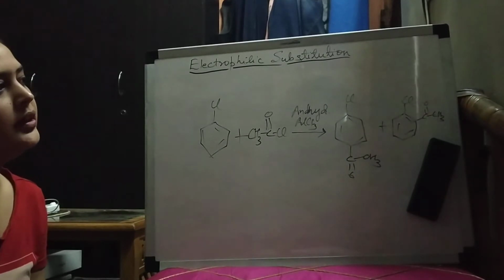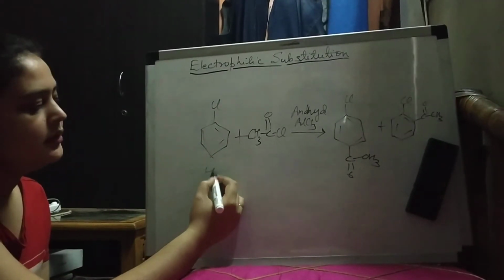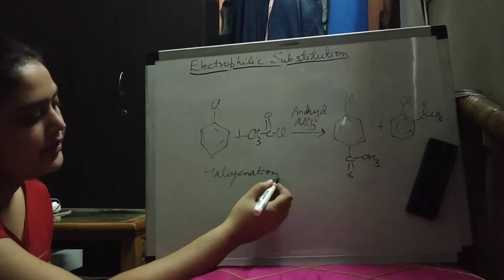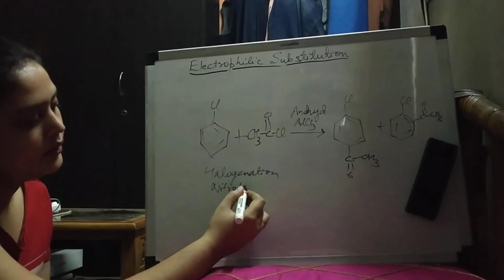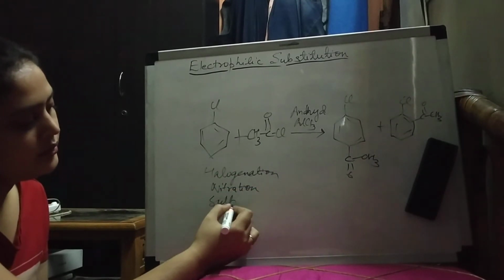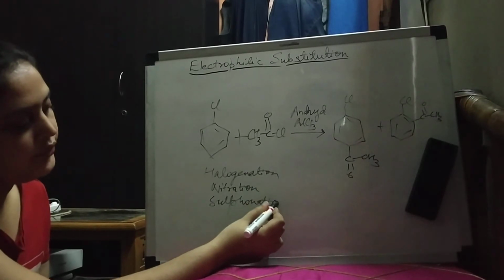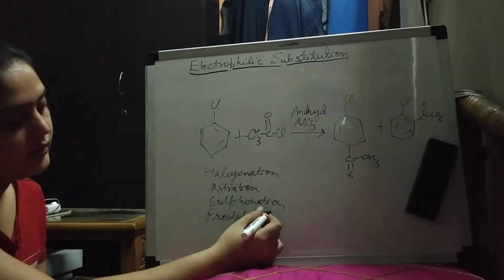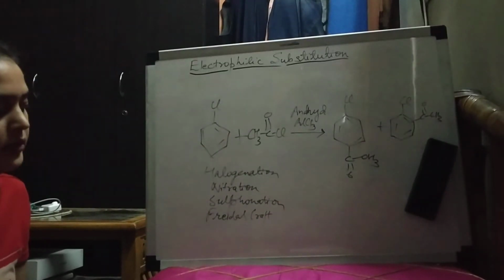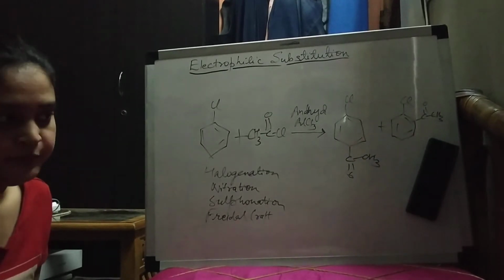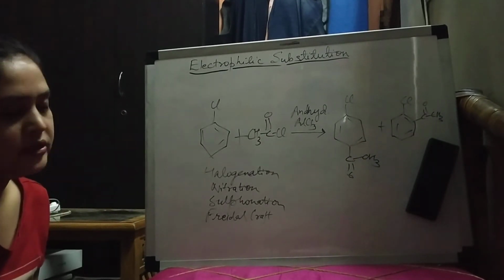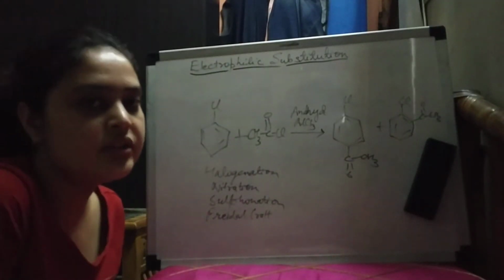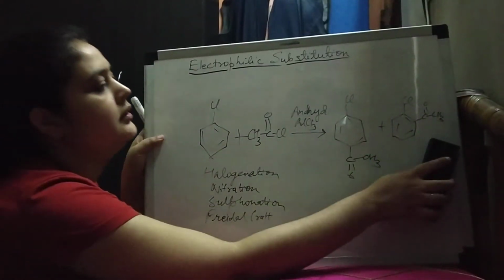So these were the electrophilic substitution reactions. What were these? Halogenation, nitration, sulfonation, and Friedel-Crafts reactions. So these types of reaction we have studied. Now what other kinds of reactions occur in haloarenes? There are two name reactions, the Wurtz-Fittig reaction and the Fittig reaction. What are these? Let us see.